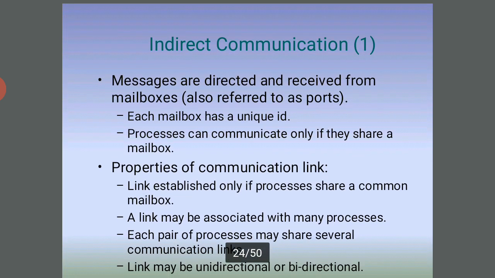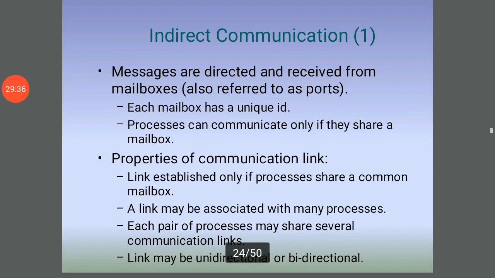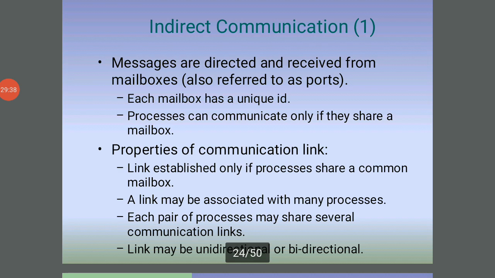So, indirect communication. What is indirect communication? The messages are directed to and received from mailboxes, also referred to as ports. So how do we receive mail? For our personal mail, the inbox is saved by serial number of mails, and that is the queue type. We open them one by one, with the time and date appearing, and we see them in the mailbox.